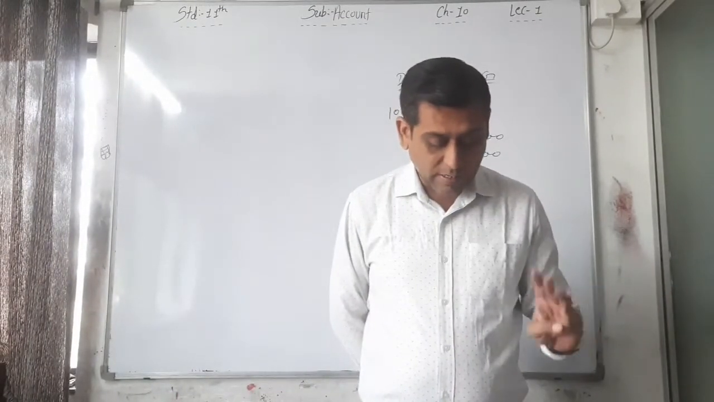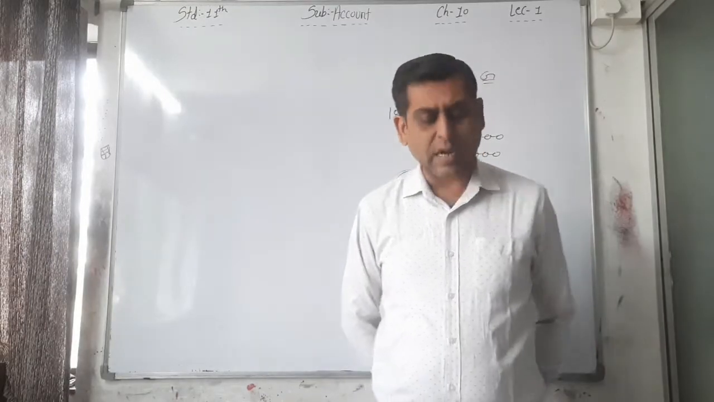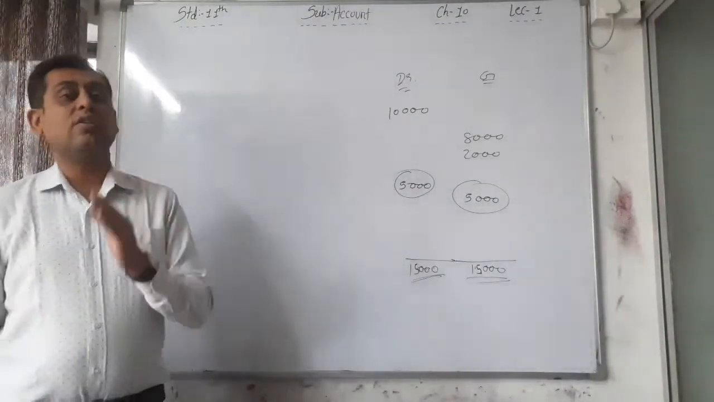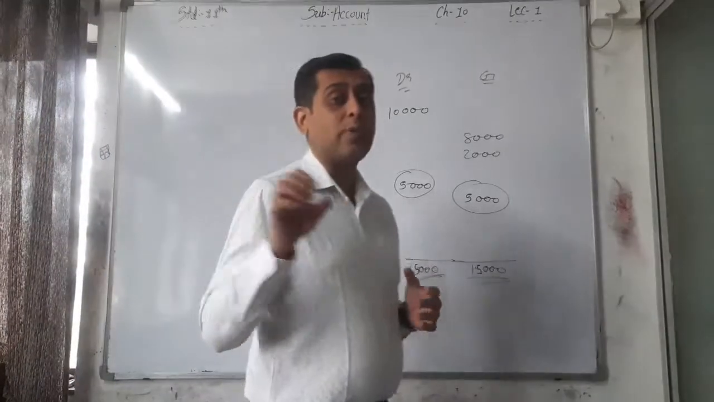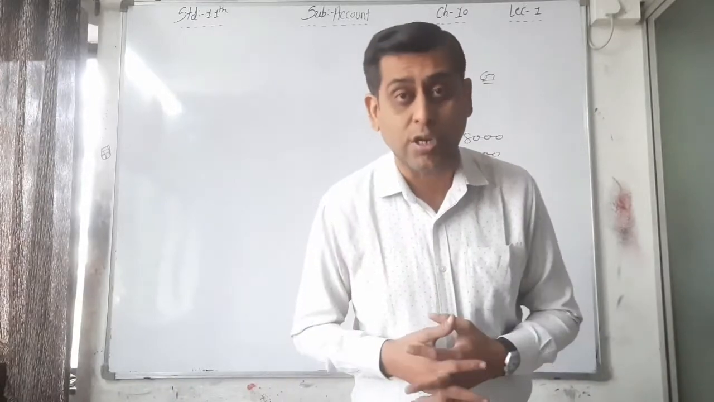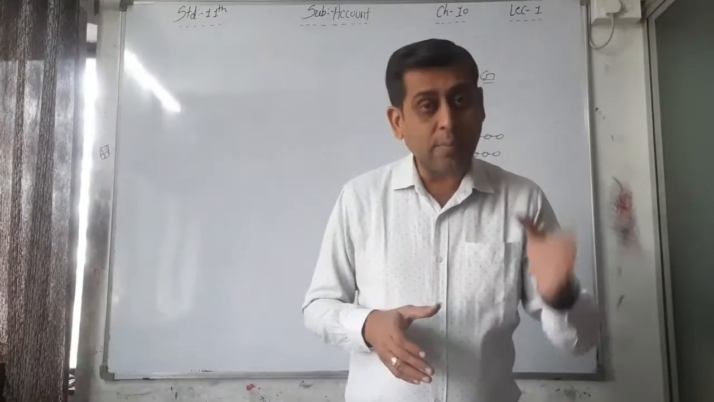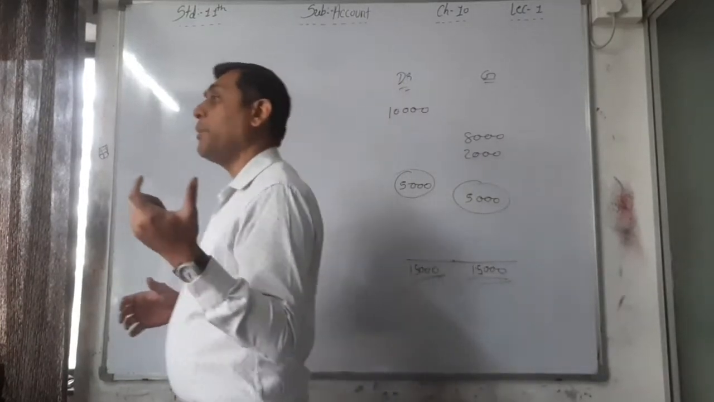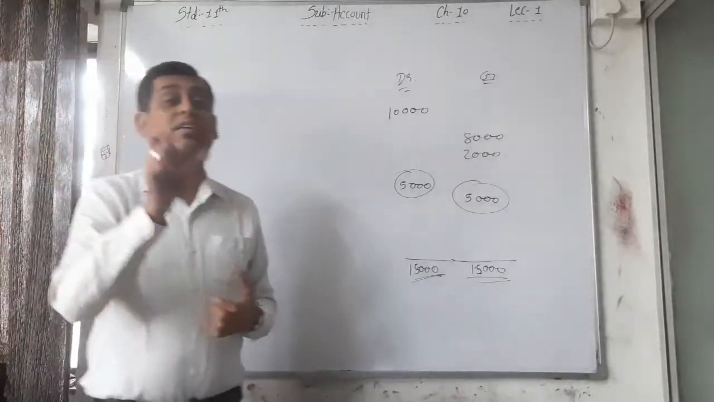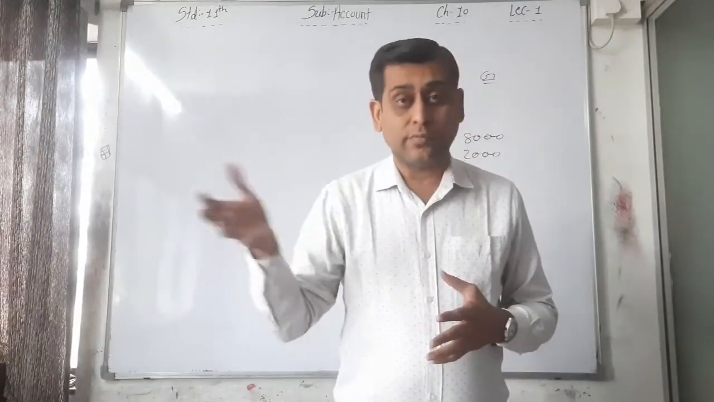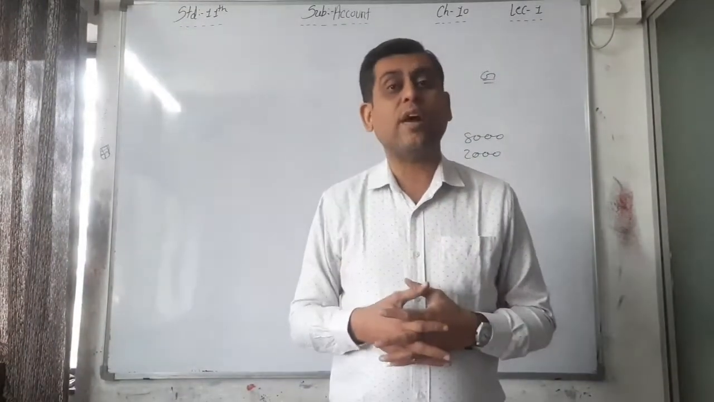The third point, easy preparation of final accounts. On the basis of these, we can easily record all the transactions in the appropriate account, that is trading account, profit and loss account, as well as in the balance sheet. If all the nominal account balances are given in the trial balance, on the basis of that you can easily write down the final account.